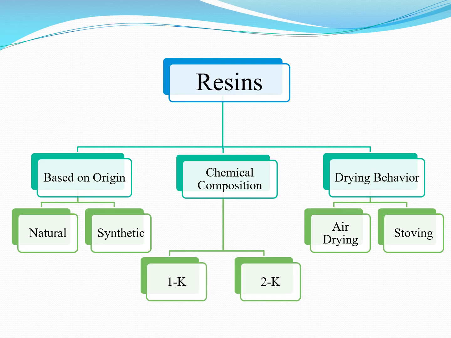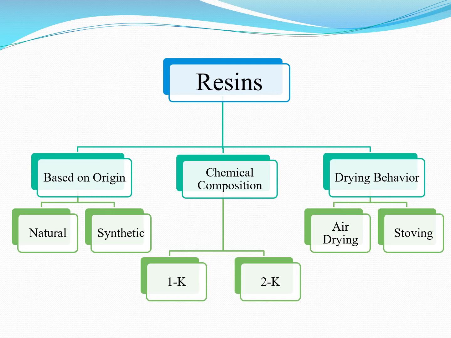Let us see, on the basis of its origin, resins can be classified as natural resins or synthetic resins. Based on chemical composition, it can be classified as 1K, that is one component systems, or 2K, that means two component systems, right?